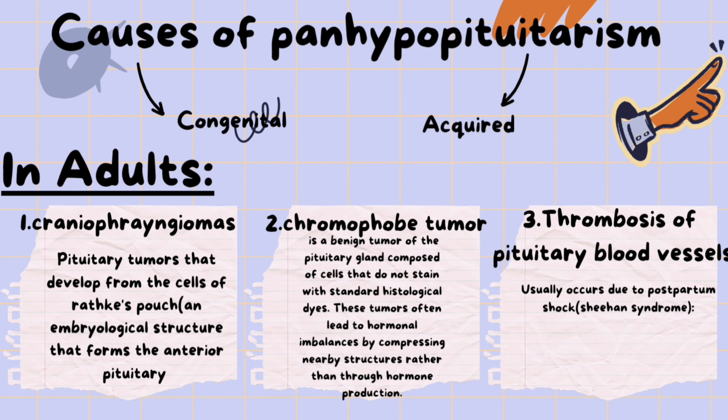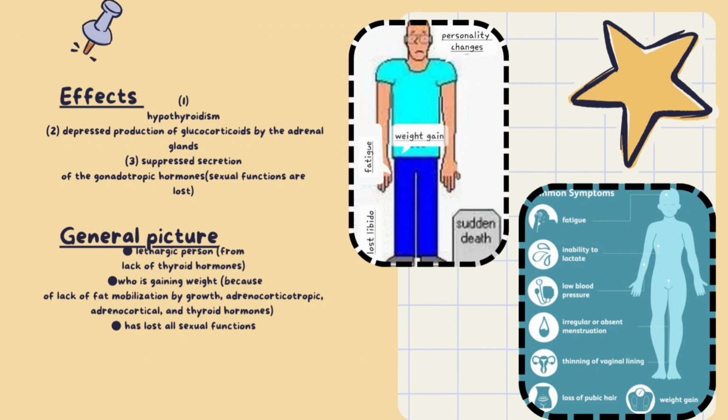There are 3 main causes of panhypopituitarism in adults. 1. Craniopharyngiomas. Pituitary tumors that develop from the cells of Rathke's pouch, which is an embryological structure that forms the anterior pituitary. 2. Chromophobe tumors. A benign tumor of the pituitary gland composed of cells that do not stain with standard histological dyes, that is, the chromophobe cells. These tumors often lead to hormonal imbalances by compressing nearby structures. 3. Thrombosis of pituitary blood vessels, which usually occurs due to postpartum shock.